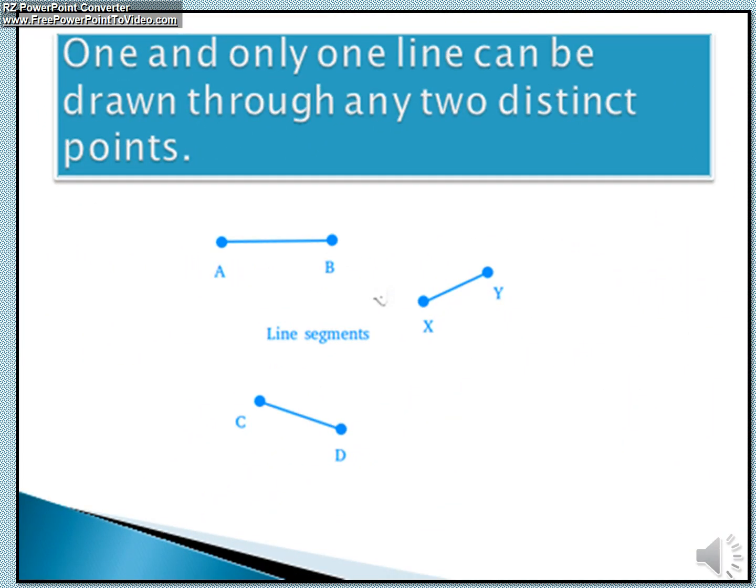Now what about 2 points? What we have studied: one and only one line can be drawn through any two distinct points. Do you remember that? So, what about one point? Infinite number. What about 2 points? Only one line. Only one line we can draw through any two distinct points.